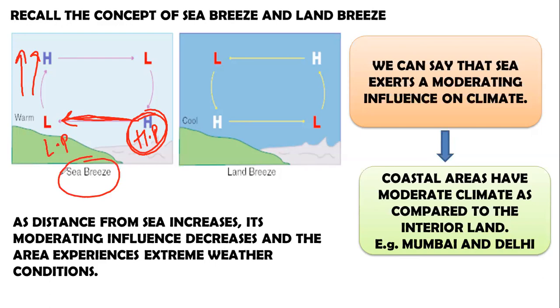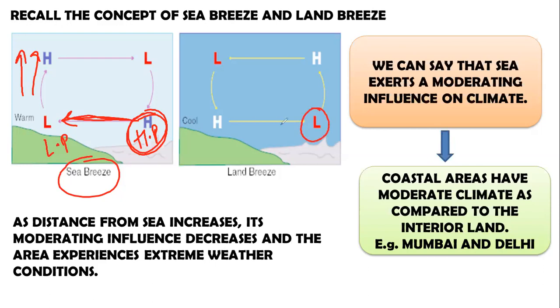Now this sea breeze moderates the climate of land. It neither lets the land get too heated up nor too cold. On the other hand, at night, low pressure gets created over the sea. Why?